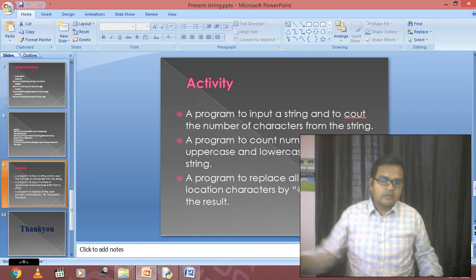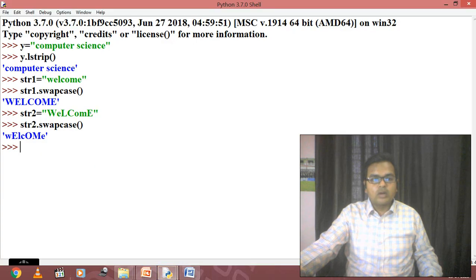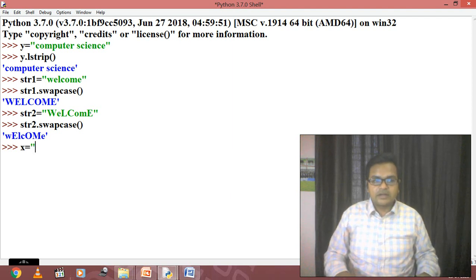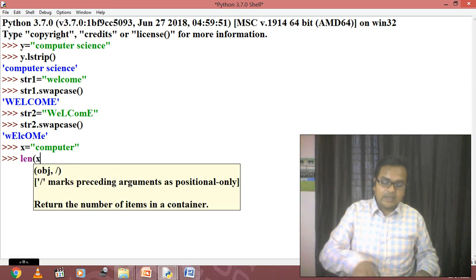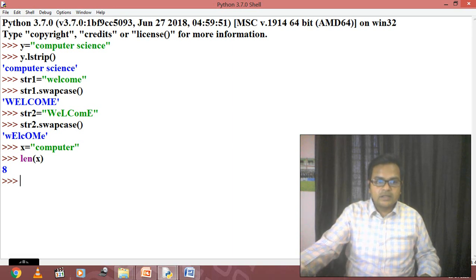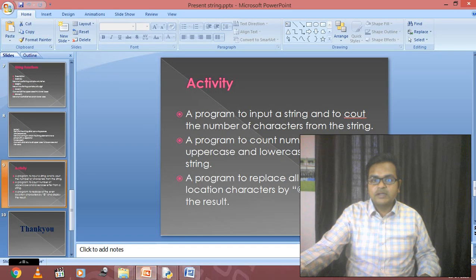So now students, one important function to know is the length of the string. Listen now. Suppose I am taking a variable x and its data is a string, that is computer. Then if I print len of x, len is a function students, what will it print? 8. Now what is the meaning of 8? The meaning of 8 is just count the number of characters from 1: 1 2 3 4 5 6 7 8, not from 0 but from 1. It is going to display the answer on the screen. So that is a hint for program number 1, how to count the number of characters from the string.